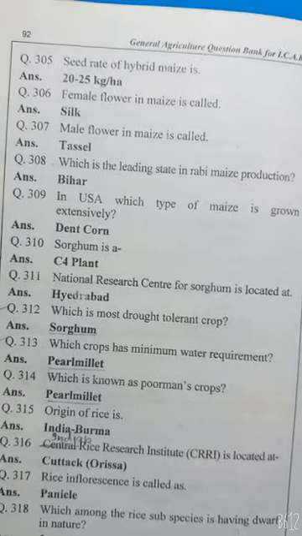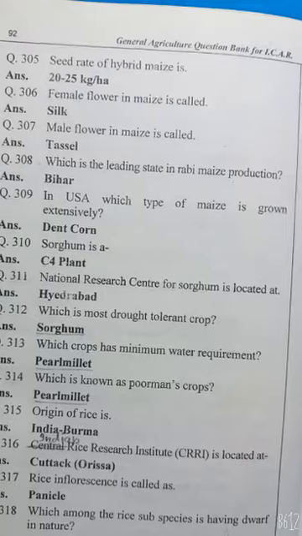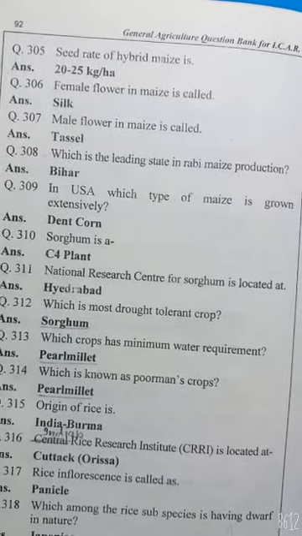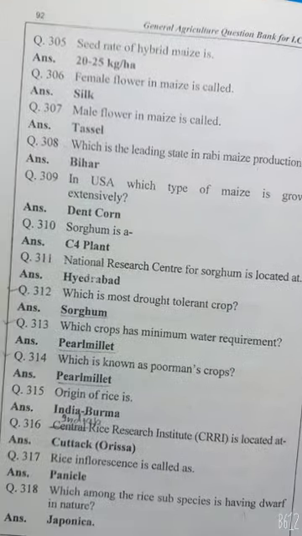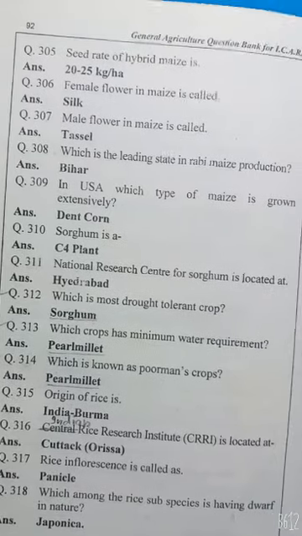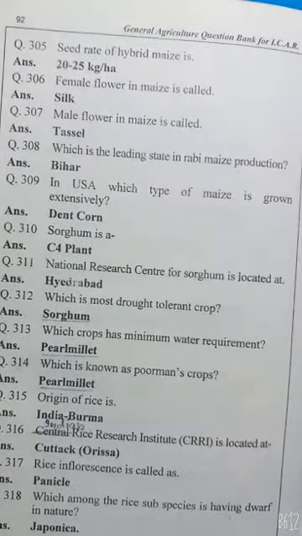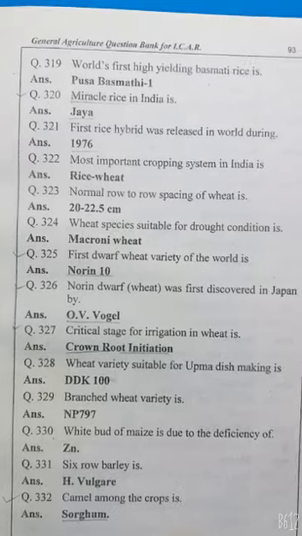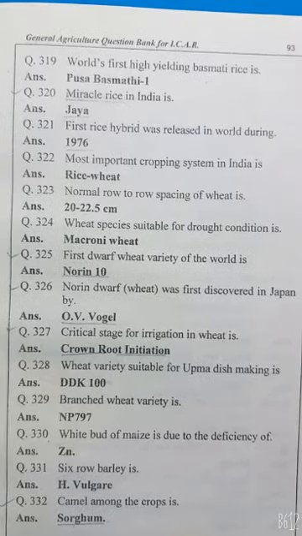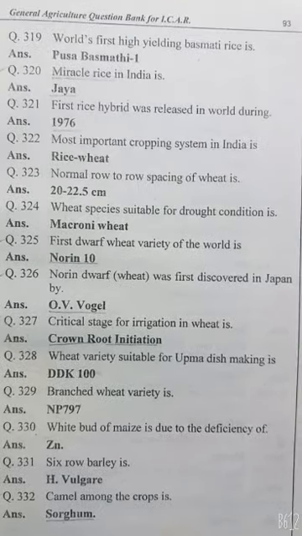The Indian Rice Research Institute is located at Cuttack, Odisha. In rice, inflorescence is called panicle. Which among the rice subspecies is dwarf in nature? Japonica. World's first high-yielding basmati rice is Pusa Basmati 1. Miracle rice in India is Jaya. First rice hybrid was released in the world during 1976. Most important cropping system in India is rice-wheat.